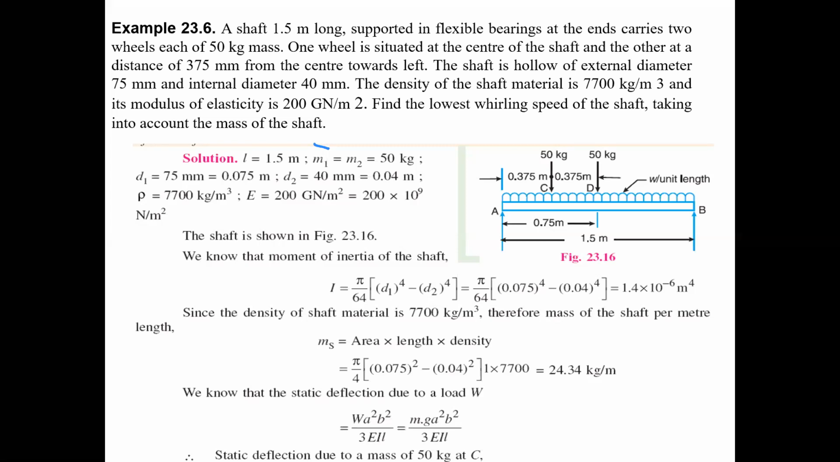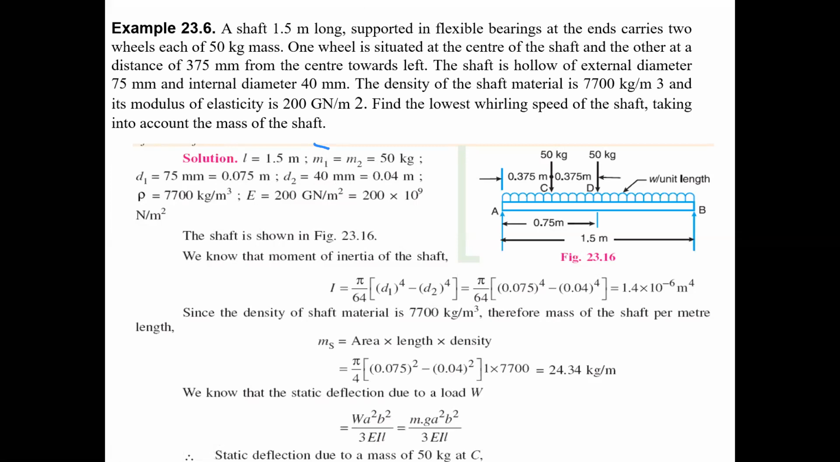First we have to write our given values. That is, the length of the shaft is 1.5 meter, and M1 and M2, both wheels, carry 50 kg each, and D1 and D2 are 0.075 meter and 0.04 meter, and density rho is 7700 kg per meter cube, and E is 200 into 10 power 9 Newton per meter square.